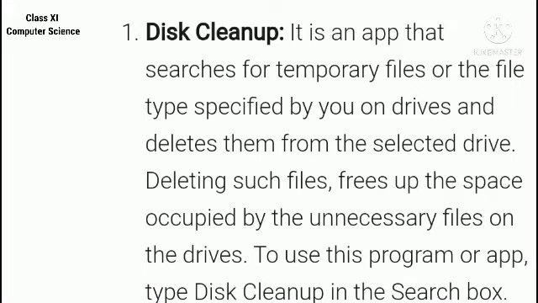It's a cleanup, cleaning the unnecessary files in our drives. That is the main purpose of this cleanup software. When we install this software, it will delete the unnecessary files and the temporary files. Thus, it helps to get more storage space for other files. That's the main purpose of this utility software.